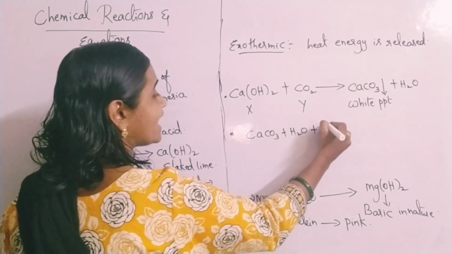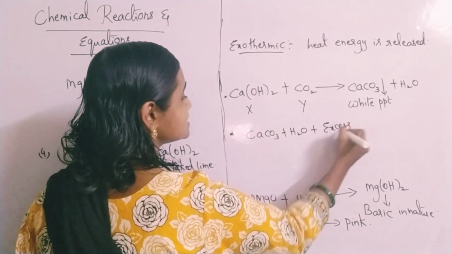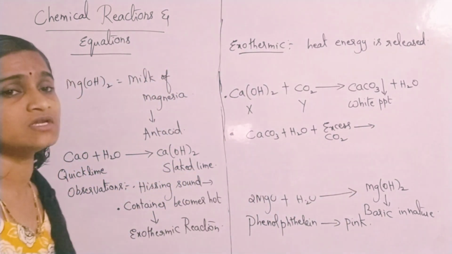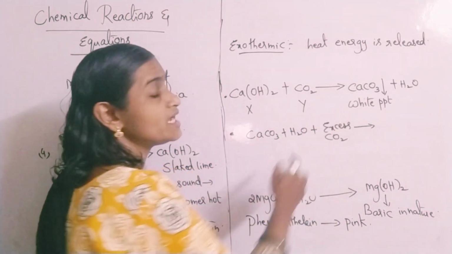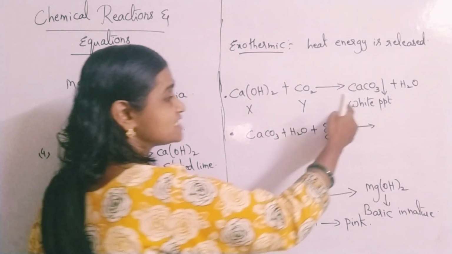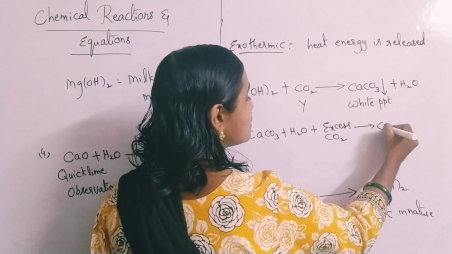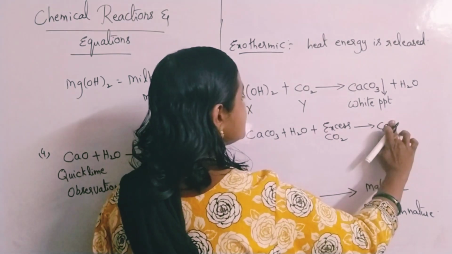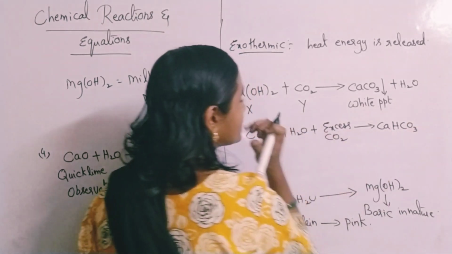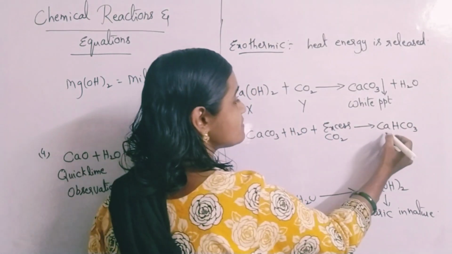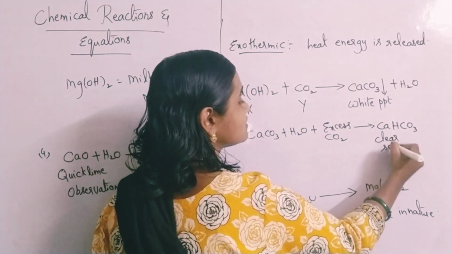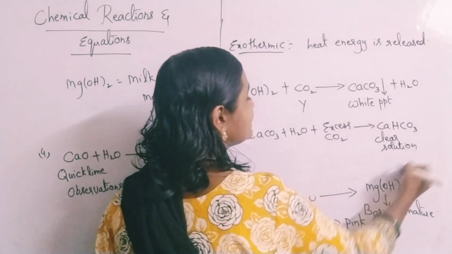If excess CO2, excess carbon dioxide, is passed through this solution, then this white precipitate gets dissolved. Please remember that point very carefully. The white precipitate gets dissolved because of the formation of Ca(HCO3)2. Okay, calcium bicarbonate. This forms a clear solution.